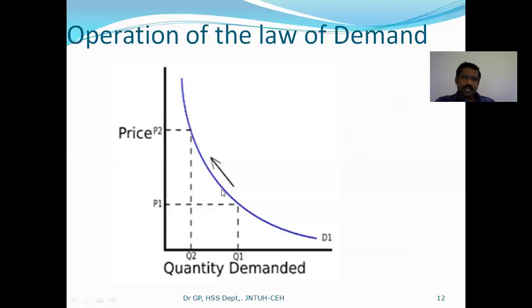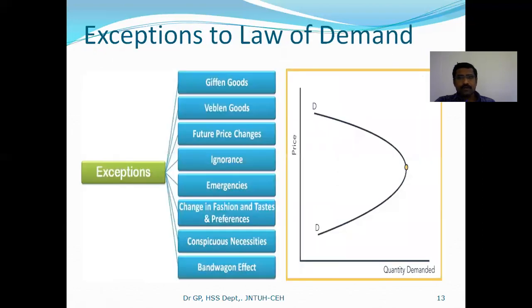several prices and associated demand, you will find a curve like this. If you connect all the intersecting points of price and demand, you will see a curve like this, and this curve is called a demand curve, right? It slopes downwards from left to right. Okay, right? This is the operation of the law.